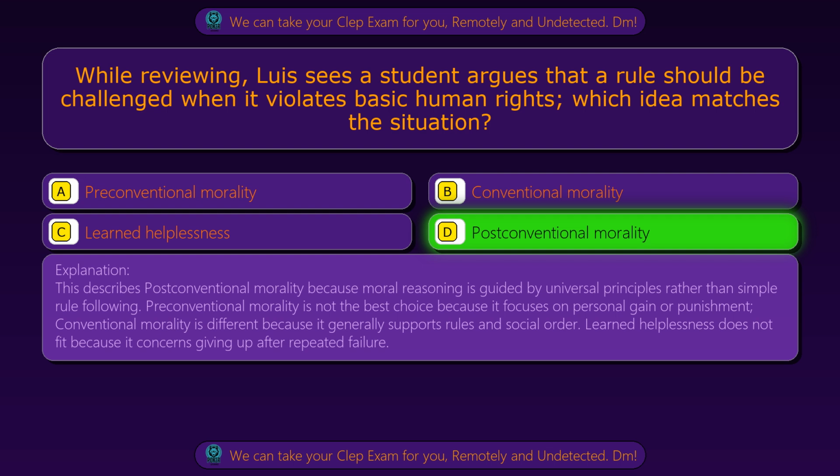Pre-conventional morality is not the best choice because it focuses on personal gain or punishment. Conventional morality is different because it generally supports rules and social order. Learned helplessness does not fit because it concerns giving up after repeated failure.